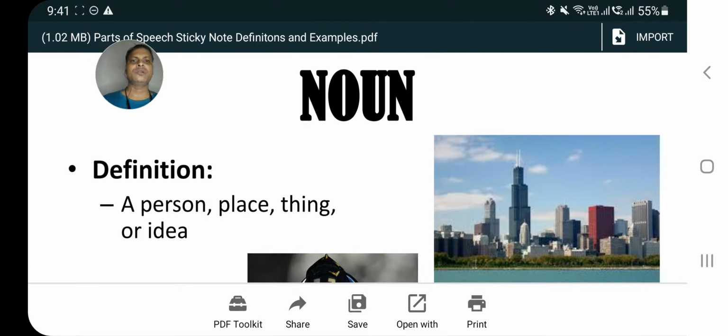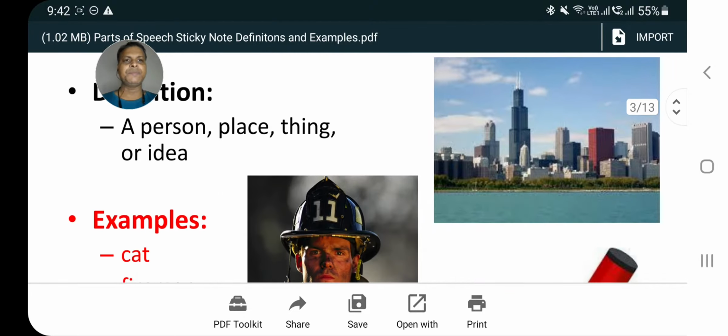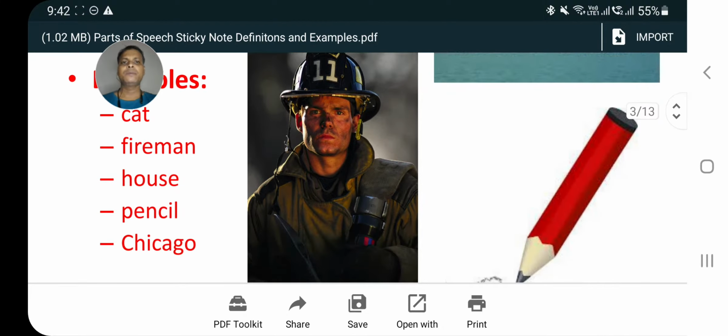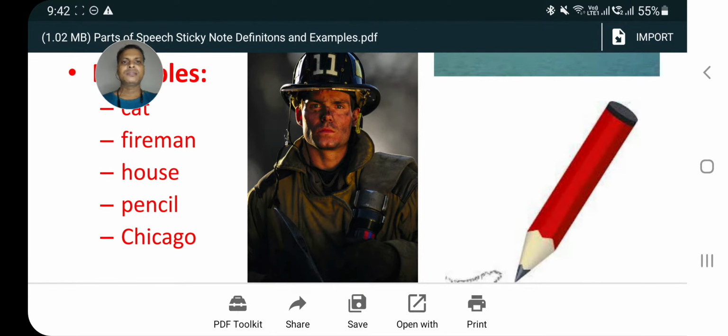Noun. So what is noun? So noun is the name of a person, place, animal or a thing. Or you may say that anything that has a name is termed under noun. Some people also define it as noun is a naming word. You can see in the picture examples here: cat, fireman, house, pencil, Chicago, the name of a city. These are all examples of noun.